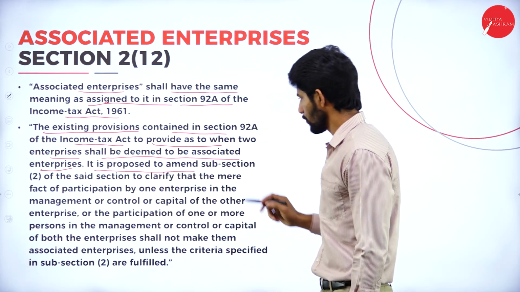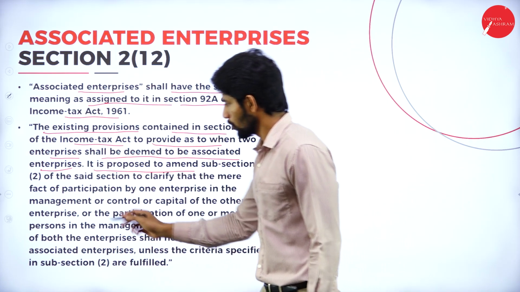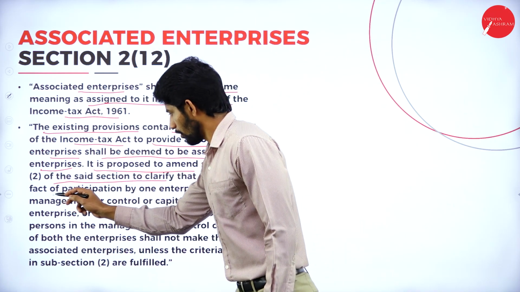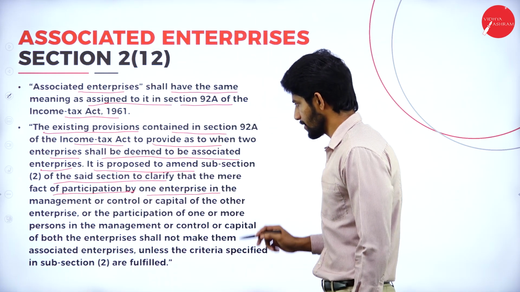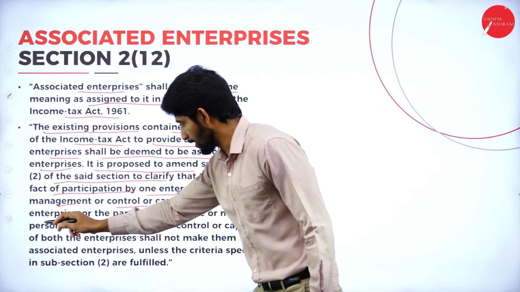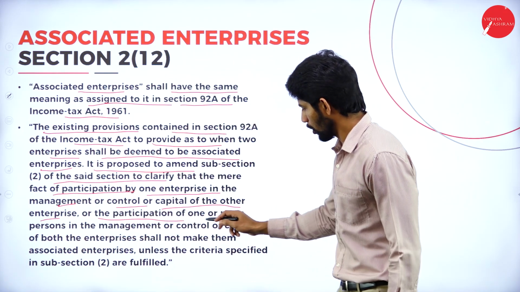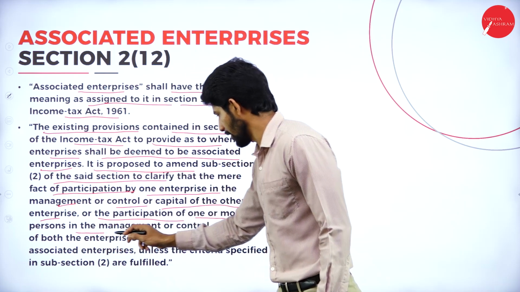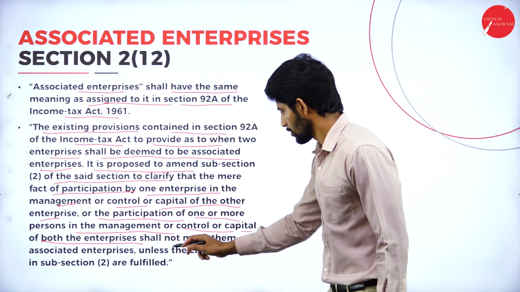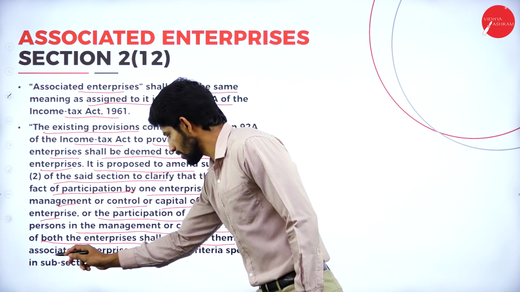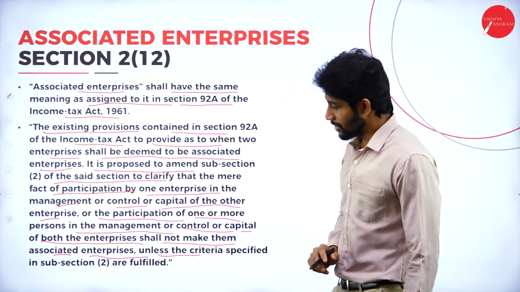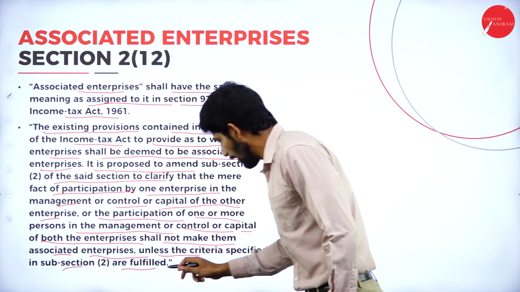It is proposed to amend subsection 2 of the said section to clarify that the mere fact of participation by one enterprise in the management or control or capital of the other enterprise, or the participation of one or more persons in the management or control or capital of both the enterprises, shall not make them associated enterprises unless the criteria specified in subsection 2 are fulfilled.